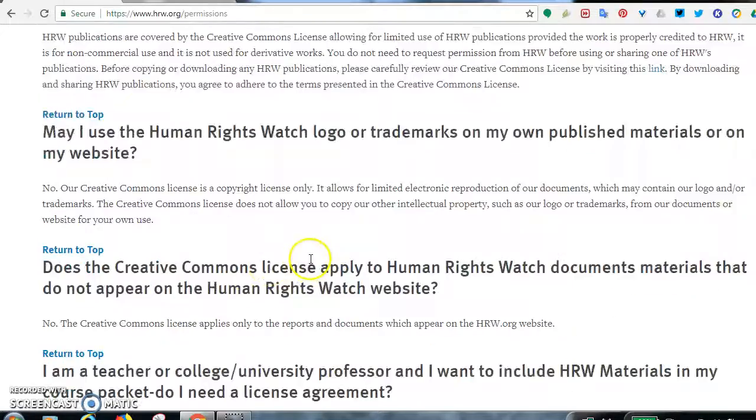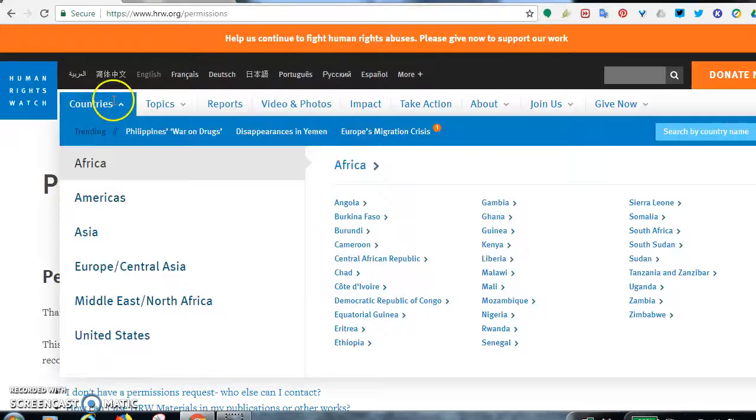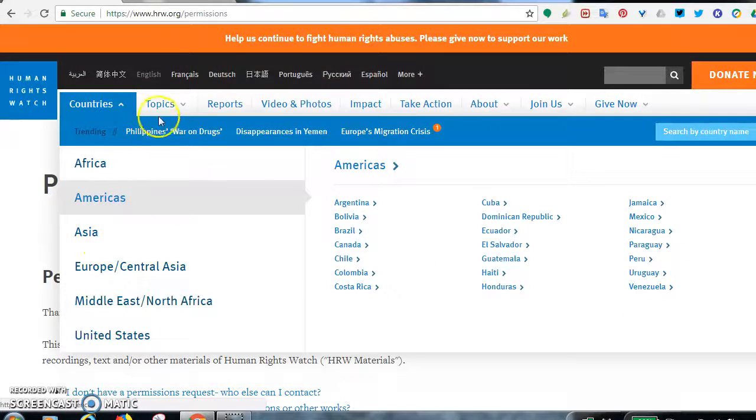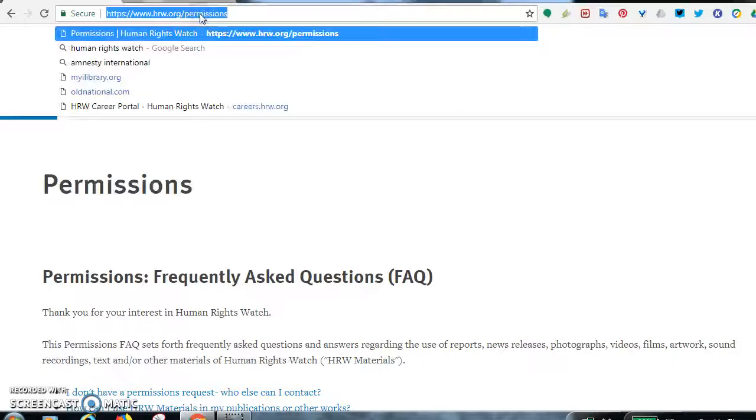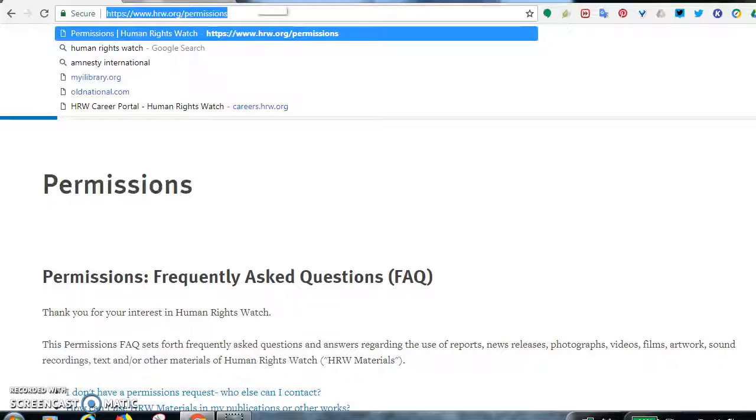If for some reason you need to copy and paste the link for your topic, I would suggest taking that link that's in the address bar, copying that, and pasting that into a document in your Google Drive, possibly by the bibliography near the end, someplace where you will not forget exactly what you were looking for, and you'll have that link. And then you can go back and create the citation from there.